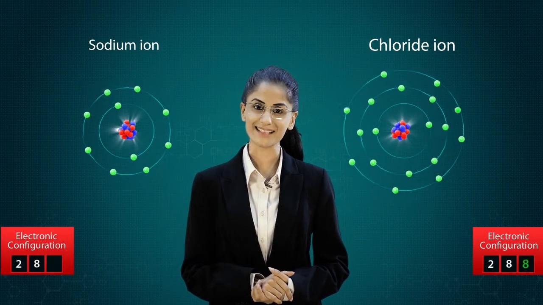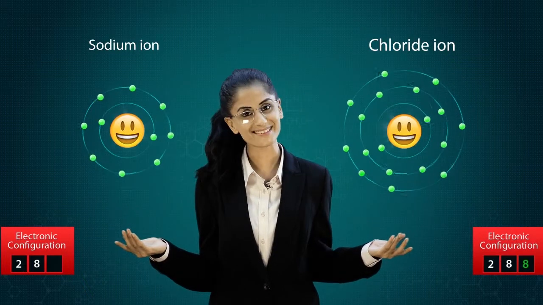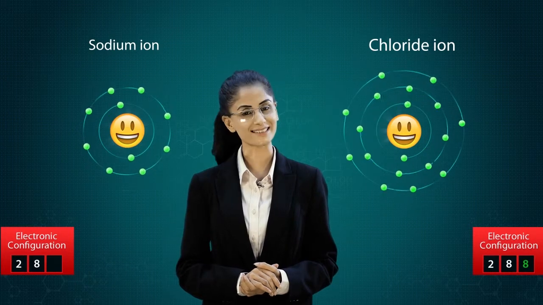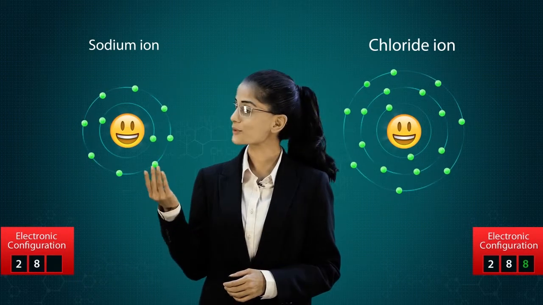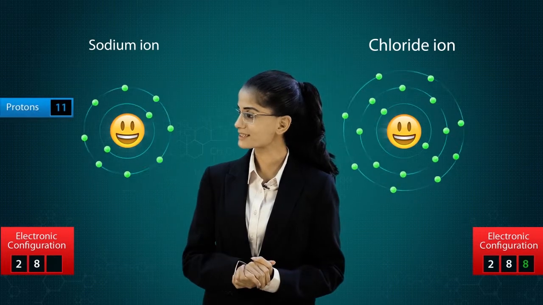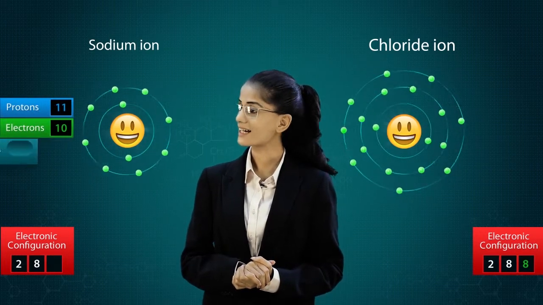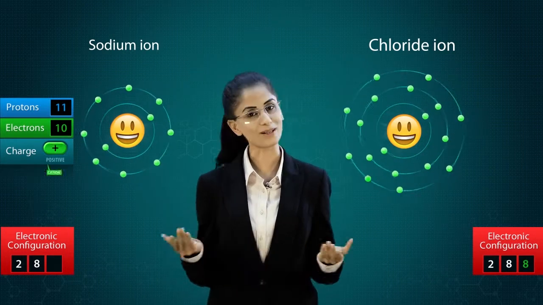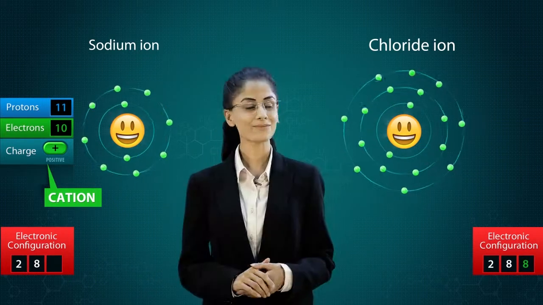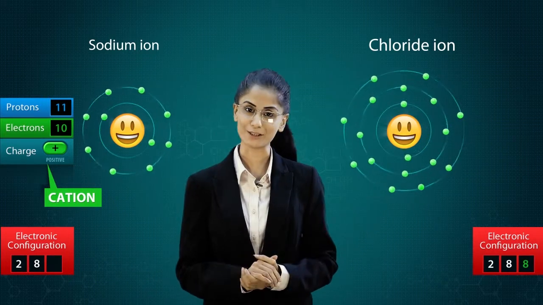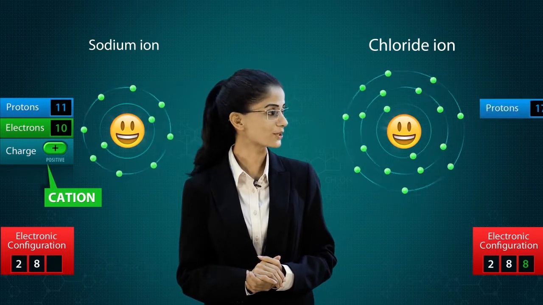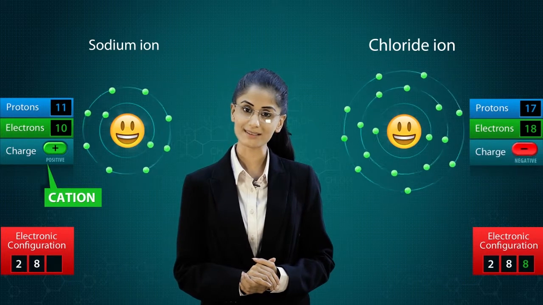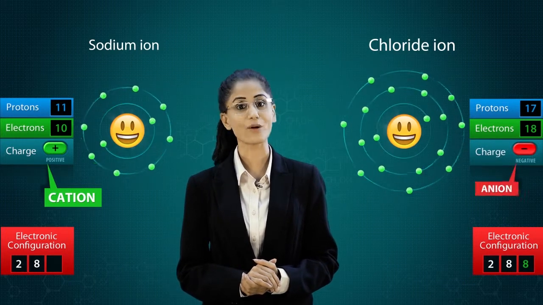After attaining the stable octet state, both of these atoms are happy. They are now no longer in their neutral state, but exist as ions. Sodium now has 11 protons and 10 electrons and has a positive charge. A positively charged ion is called a cation. Chlorine, after gaining an electron, has 17 protons and 18 electrons and is negatively charged. A negatively charged ion is called an anion.